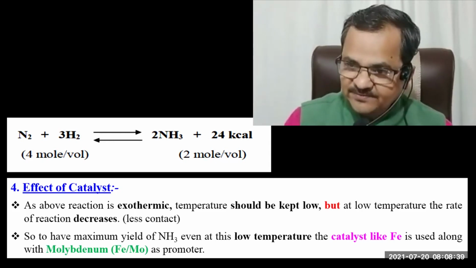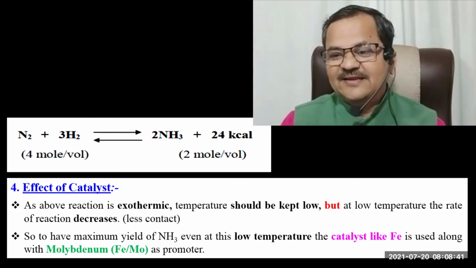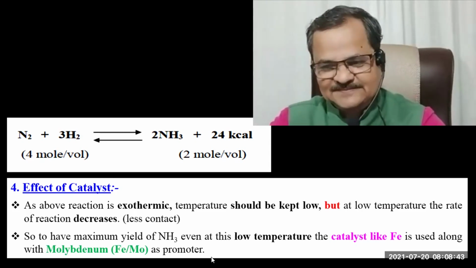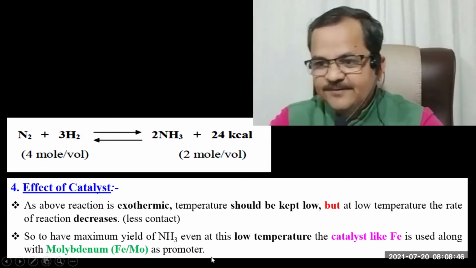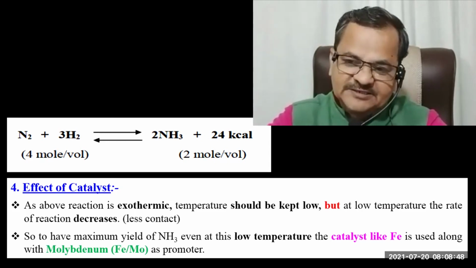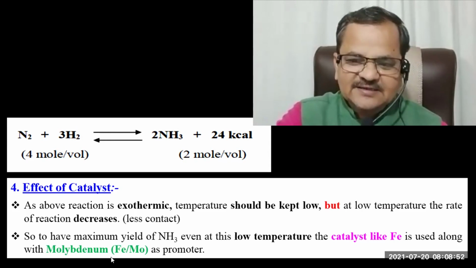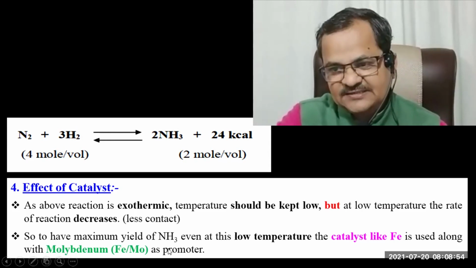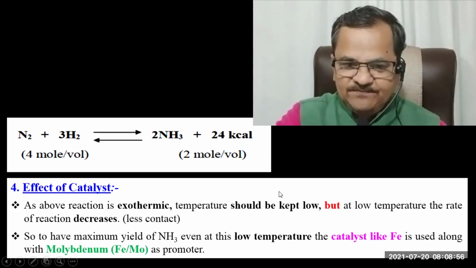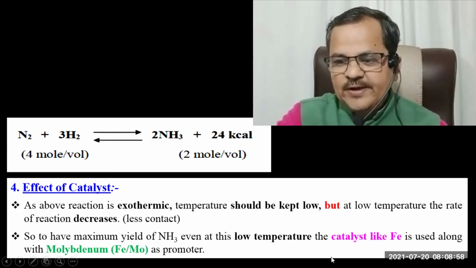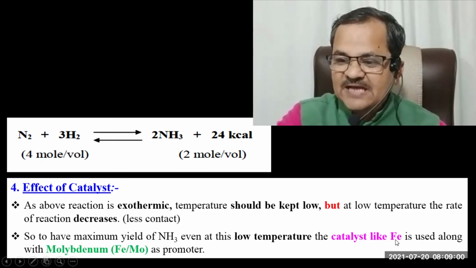But at a minimum temperature, the reactants will not react because they will not acquire a sufficient amount of energy to collide with each other. That's why in such reactions, the use of a suitable catalyst is important. In this reaction, we are going to use Fe as a catalyst.